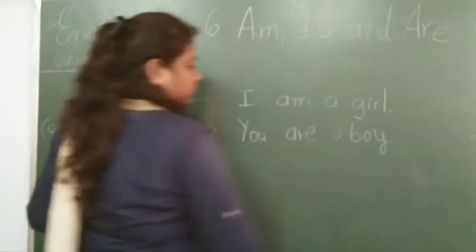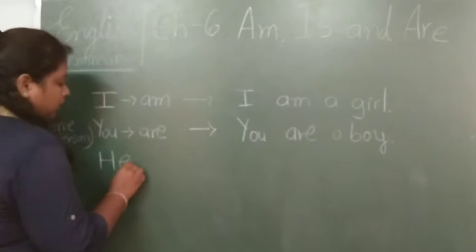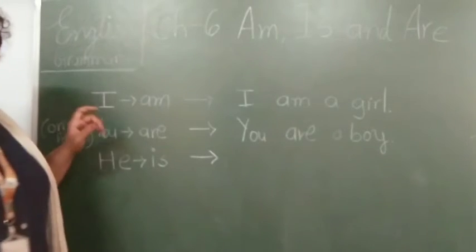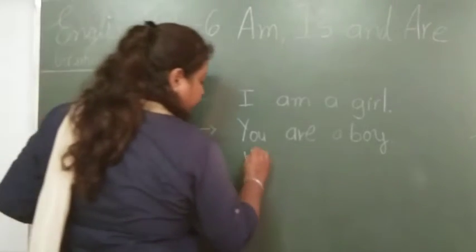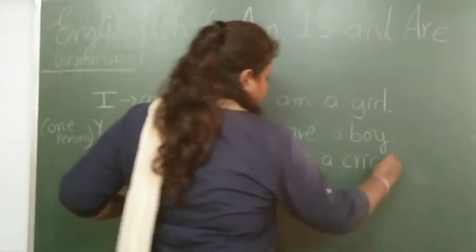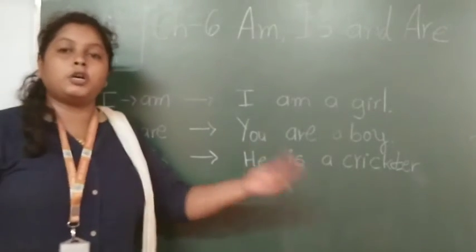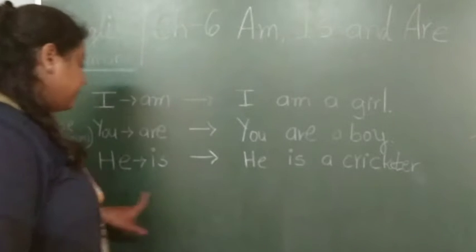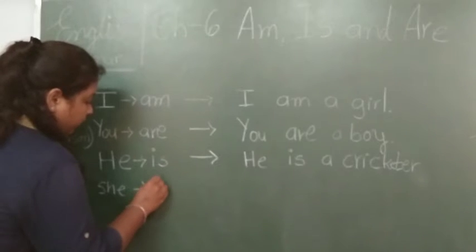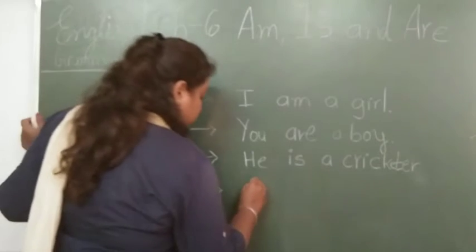Okay. Next I will write he. With he, what comes? Yes, is. So we can give an example: He is a cricketer. Right? So cricketer, that means what are you saying? Speaking about a third person, that he is a cricketer. Now after he, she will be there. So with she we will use is. So we can say she is dancing.